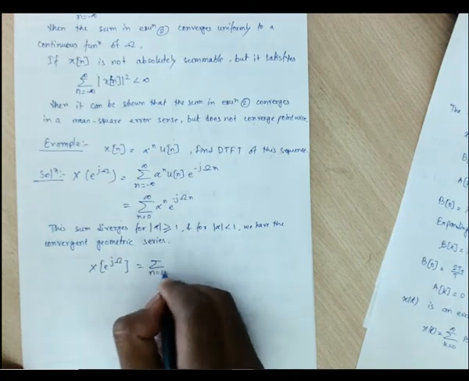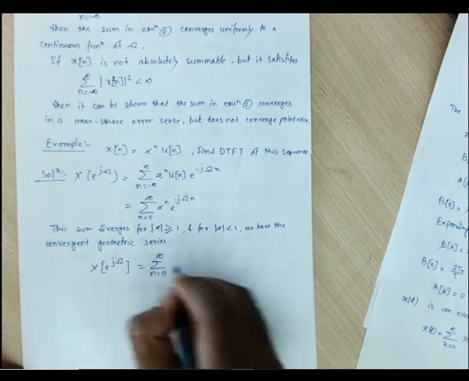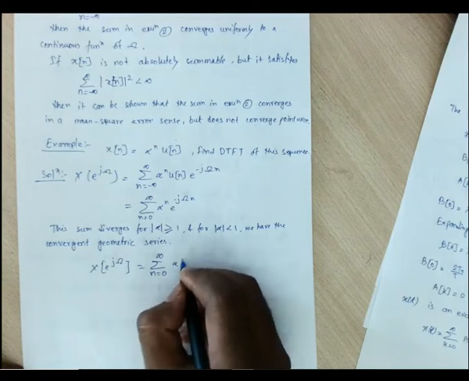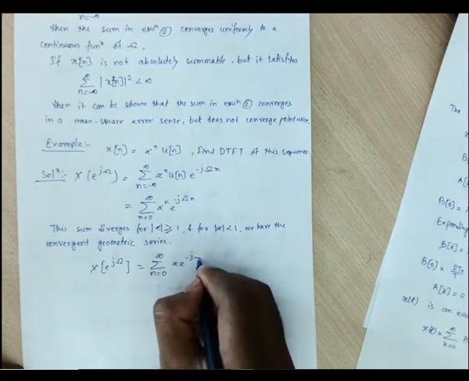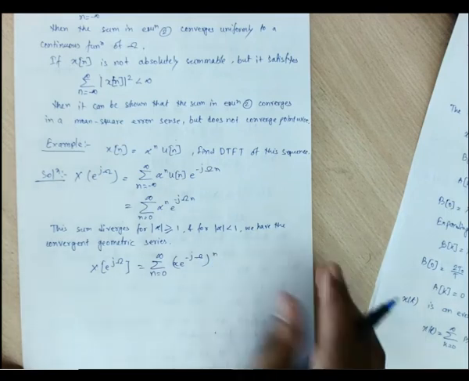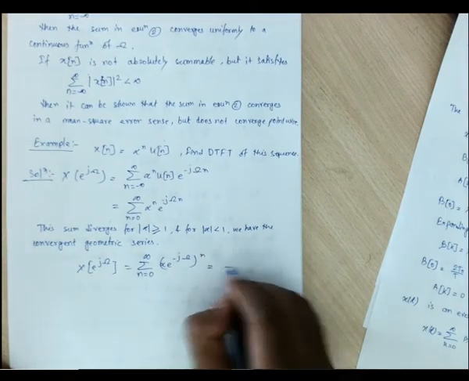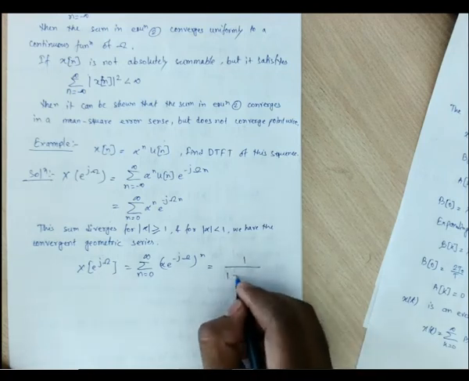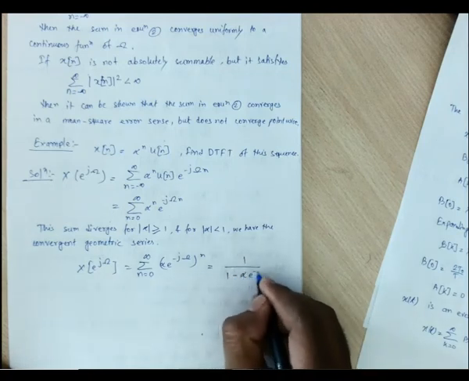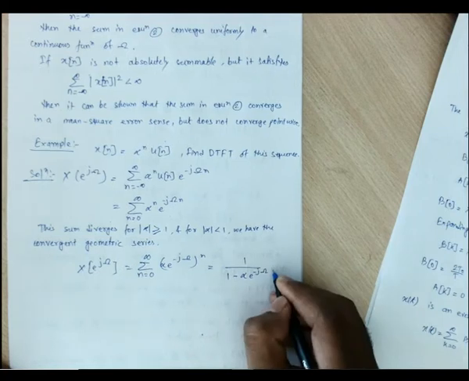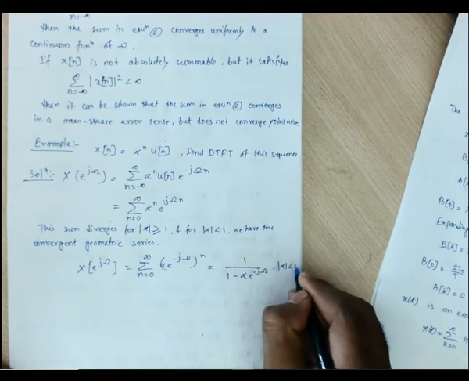So it is the summation from n equals 0 to infinity of (alpha e to the power minus jω) whole to the power n. Easily we can find this summation: 1 by 1 minus alpha e to the power minus jω, for mod of alpha less than 1.